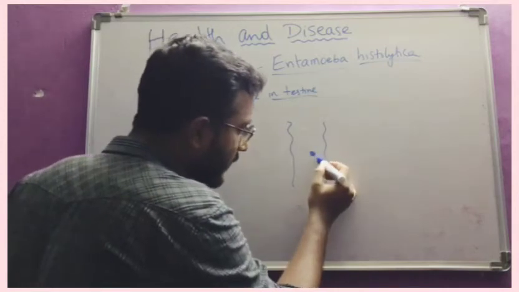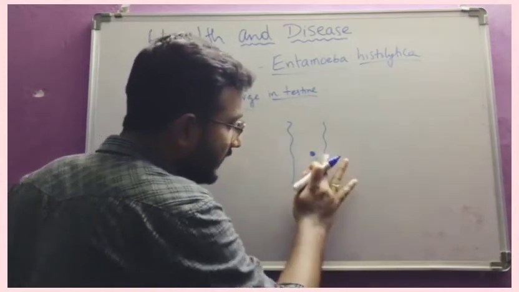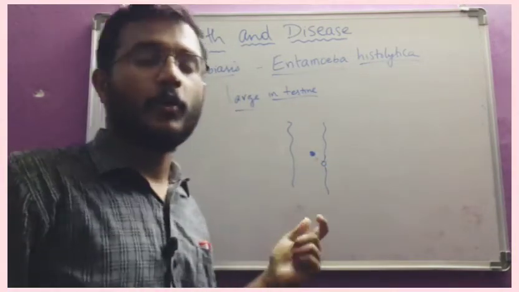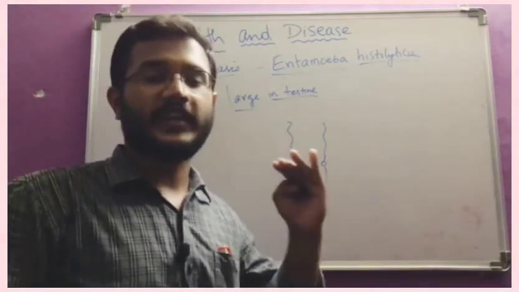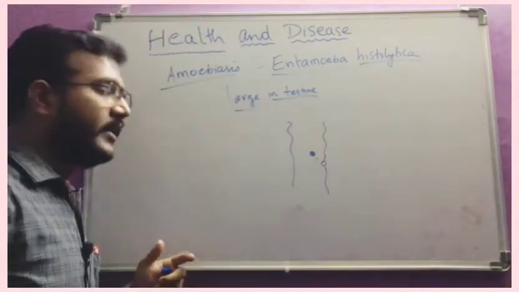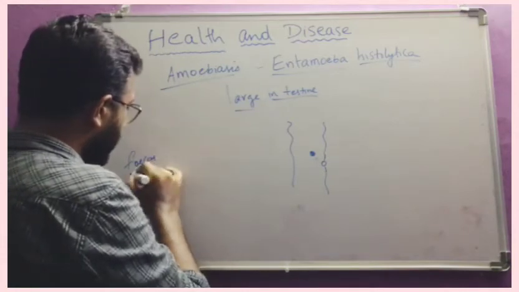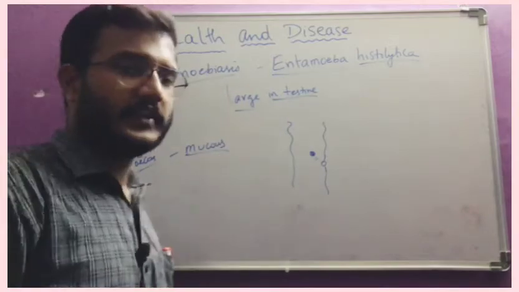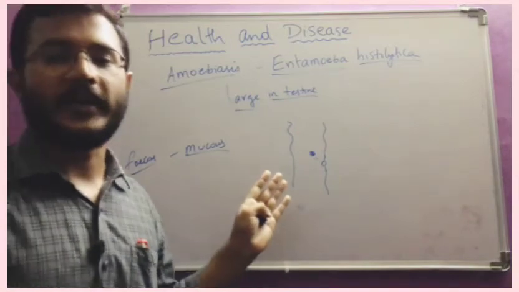It releases some enzymes that lead to the dissolving of this layer. As a result, holes are formed. It makes holes in the intestine and breaks the layers of the intestine. So what will happen as a result? Severe abdominal pain, and in the feces we see mucus-filled fecal material, because the material is dissolved due to the enzymes released by the parasite.